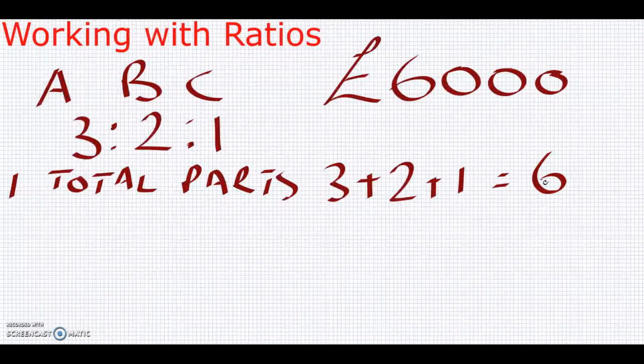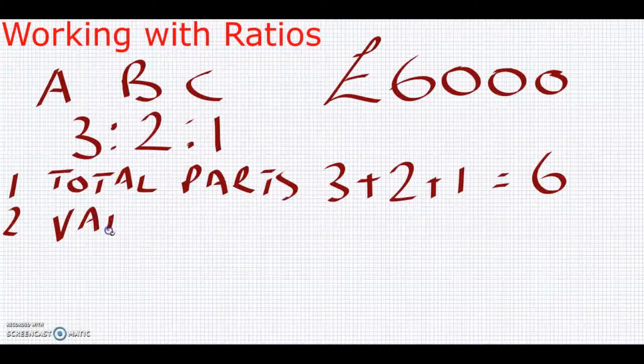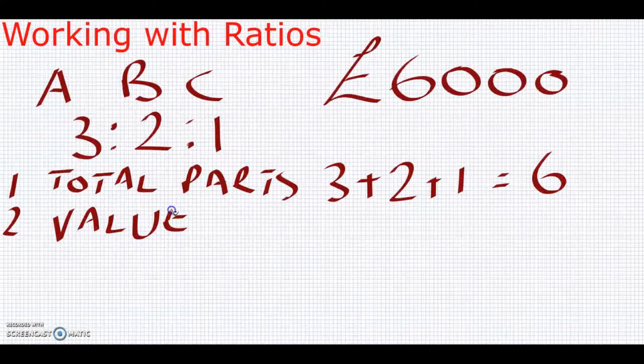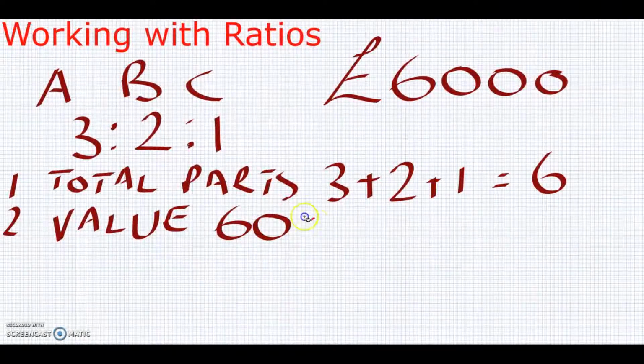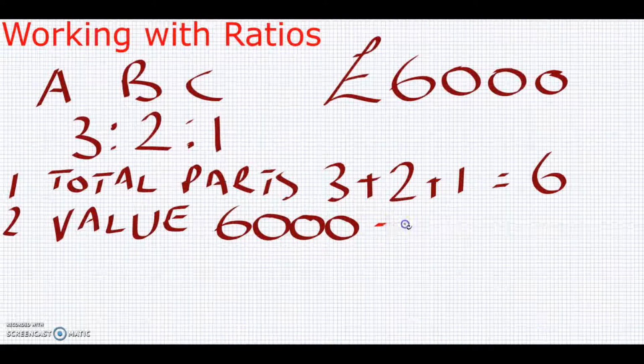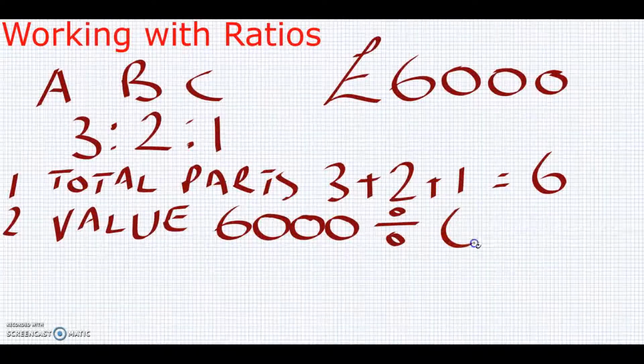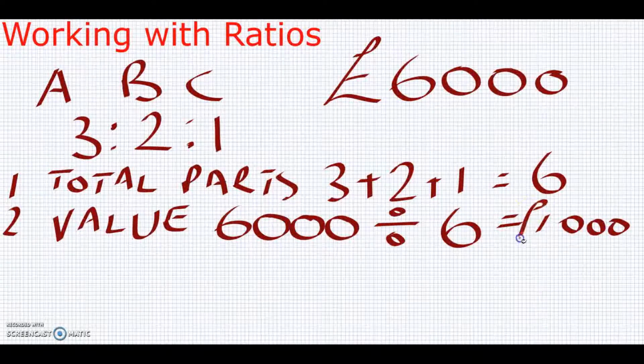What's the value now of each of those parts? Well, that's step 2. The value is going to be our profit over that first couple of months, which is 6,000, and we divide that 6,000 by the total number of parts. Divide that by 6, and that comes out as 1,000. So each part is now worth £1,000.